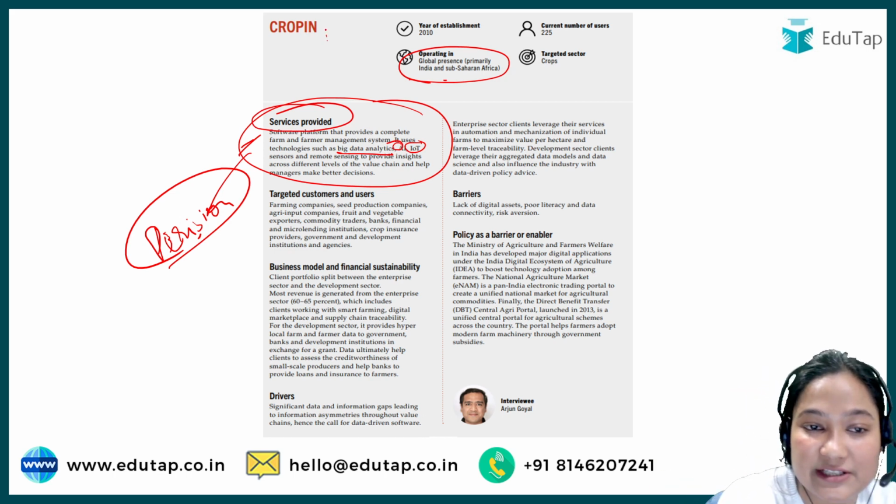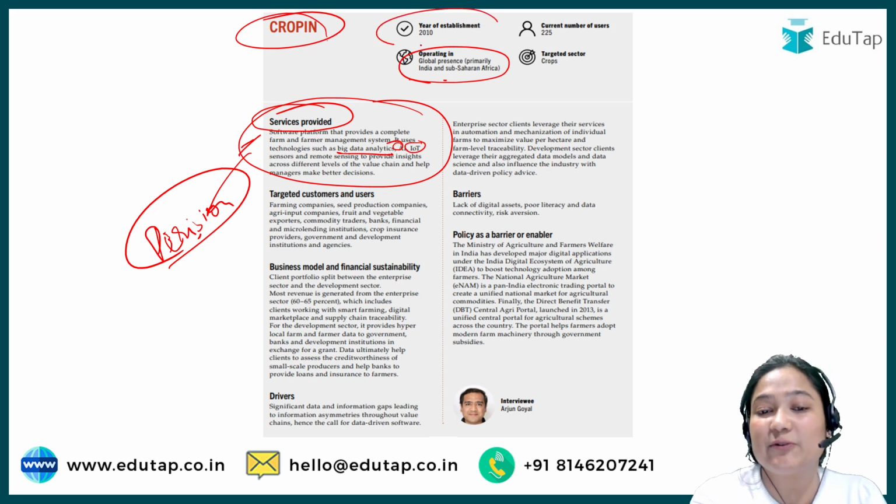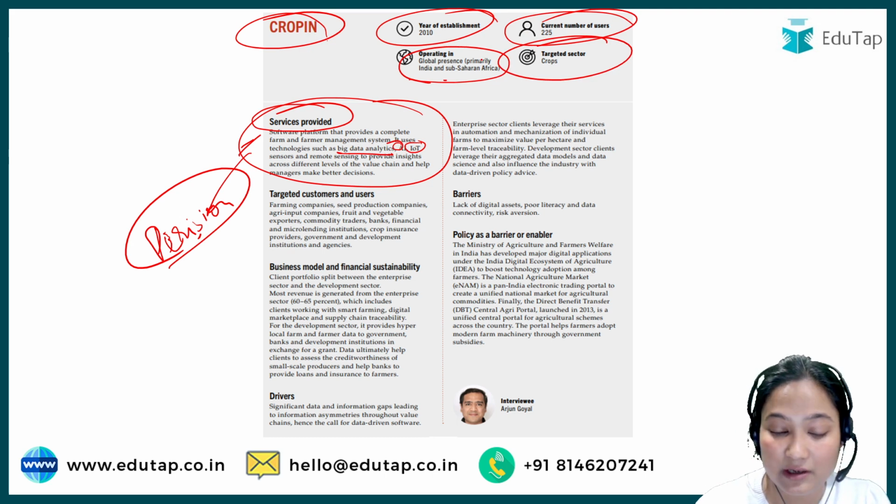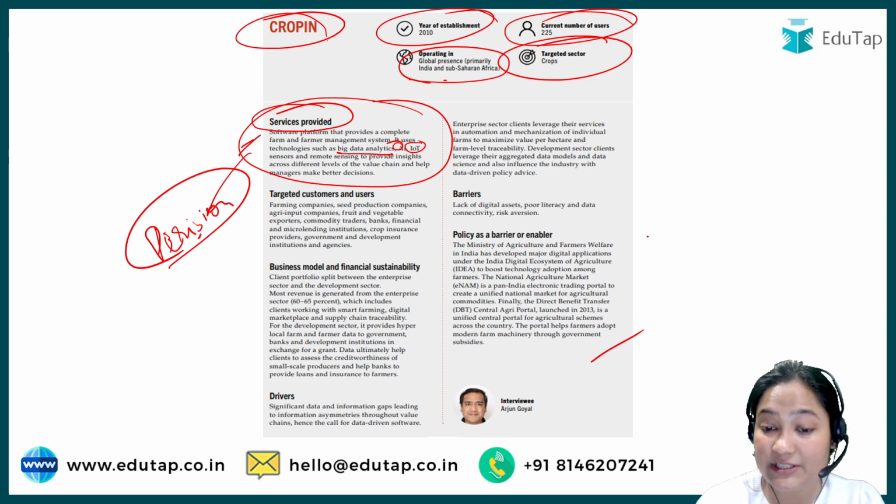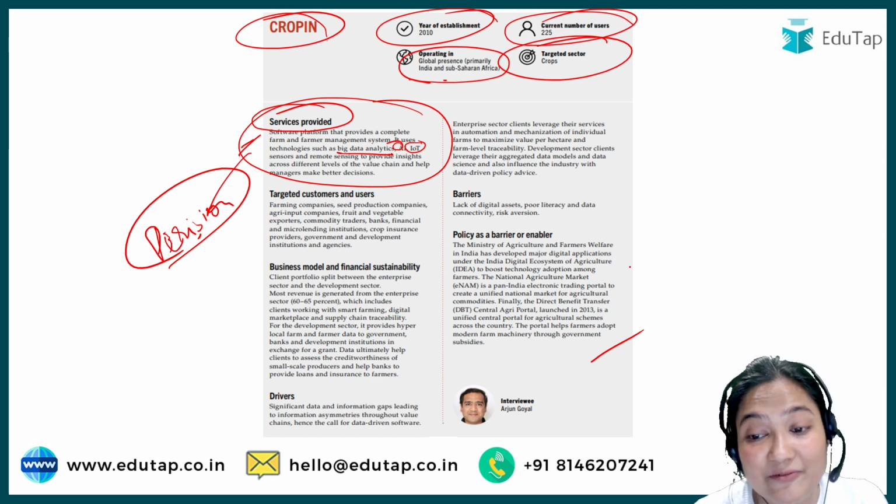So that kind of service is given under the cropping system. It was established in 2010. You can see the number of users, and the targeted sector is the crop. So again, you can read the policy barrier. See, in the policy barrier itself, the Ministry of Agriculture and Farmer Welfare was mentioned.